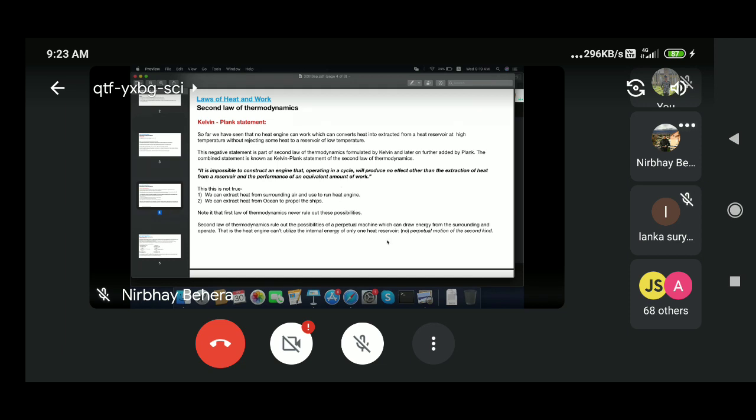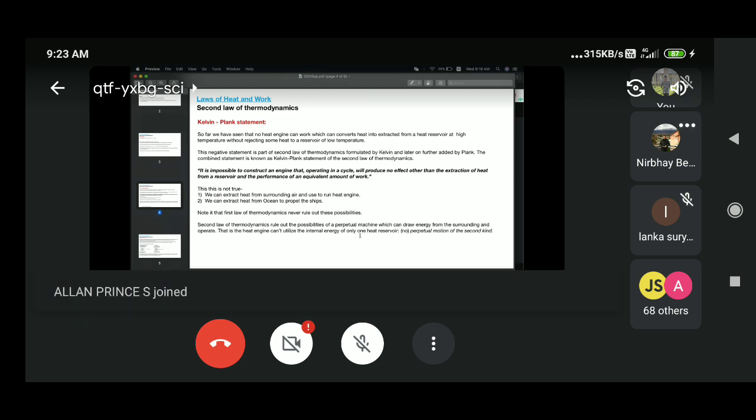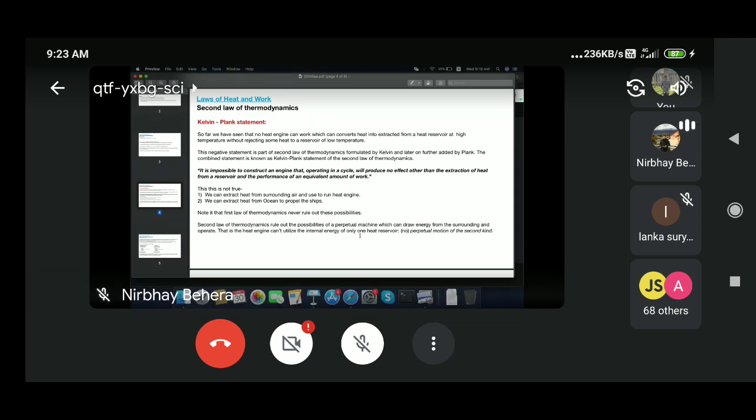So Kelvin-Planck's statement basically rules out the possibility of a perpetual machine, which can constantly draw energy from the surroundings and operate, converting all the energy to work, and it will go over and over. So this is basically a real-life observation.